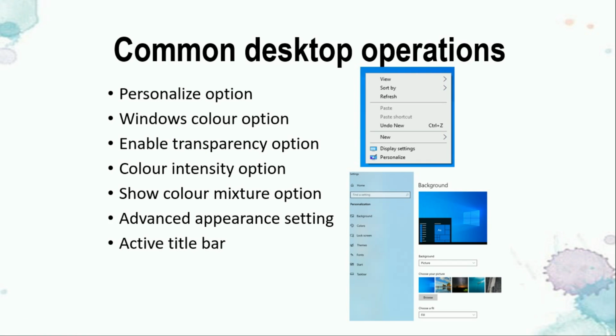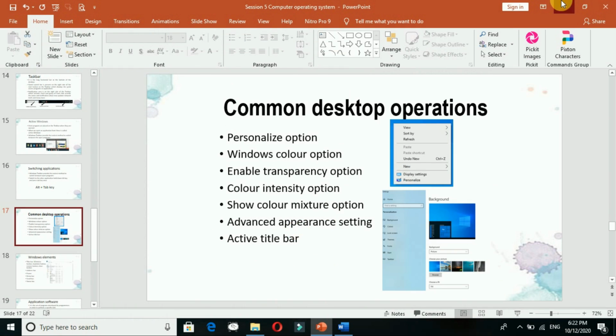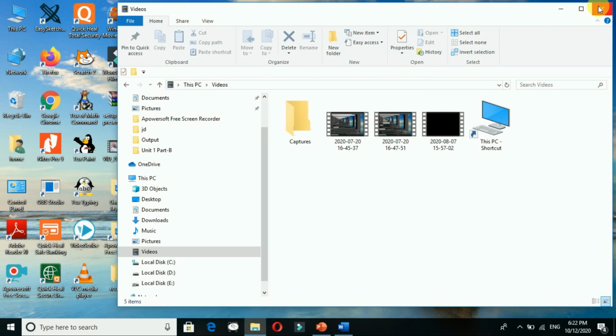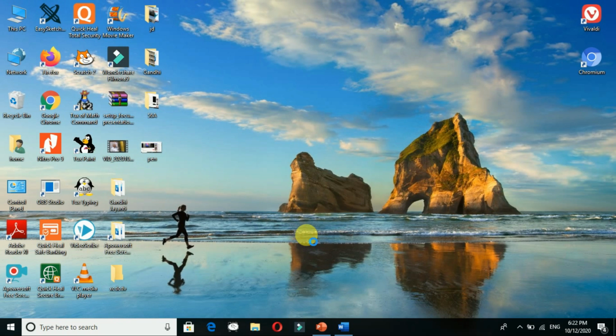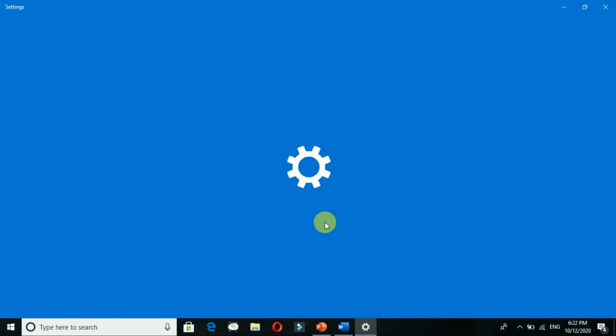common desktop operations. Some of the desktop operations are under personalize. Yes, you can go for the screensaver, you can make changes in the desktop background, right? Then Windows color options: enable the transparency and how much to keep, color mixture, advanced appearance, and the active title bar, what its color will be. You just see over here, I'll just go for your help. Over here, right click and you will go for personalize,